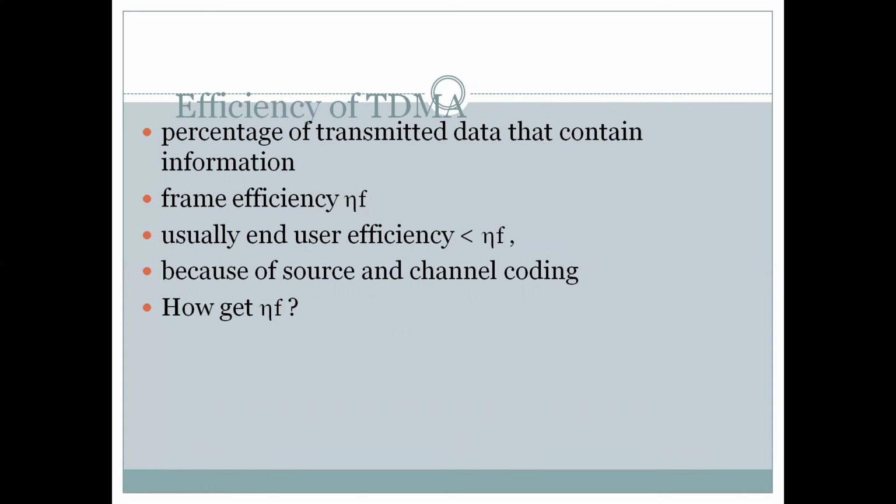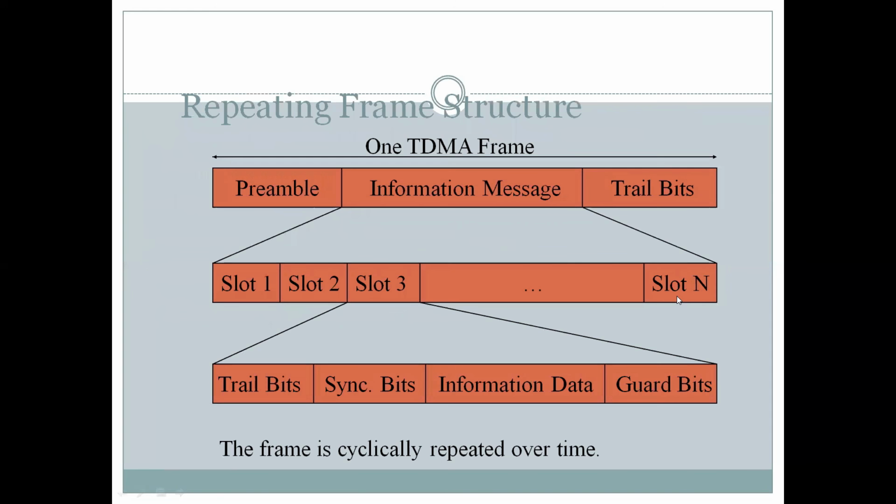For the efficiency of TDMA, there is a frame efficiency and an end user efficiency, and because of source and channel coding, the efficiency increases. The efficiency is always indicated as a percentage of transmitted data that contains information. Now, the repeating frame structure: I have already told you about this structure for FDMA, and this is the similar structure for TDMA. This type of frame is cyclically repeated over time.